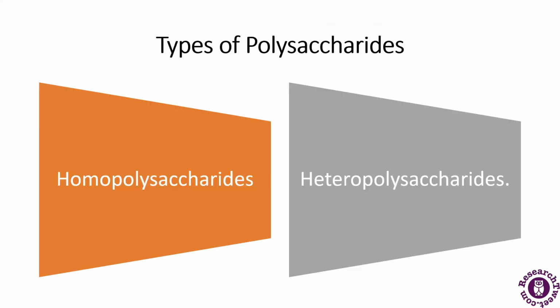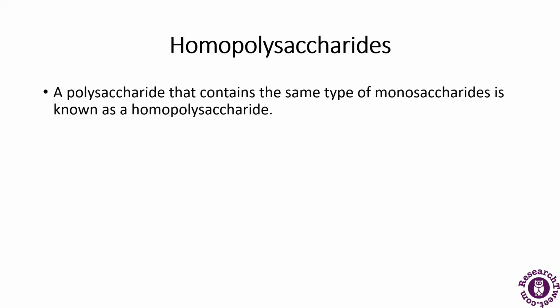Now the polysaccharides, as I was telling you, have been divided into two parts: the homopolysaccharides and the heteropolysaccharides. Now what are these? First we will be discussing the homopolysaccharides. Homopolysaccharides are the polysaccharides that contain the same type of monosaccharides.